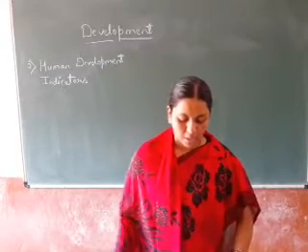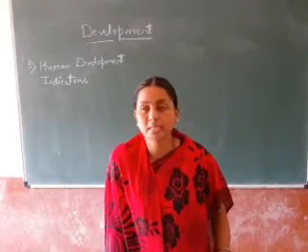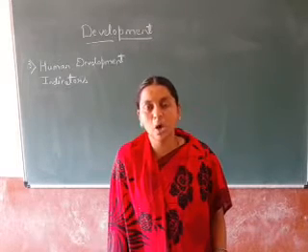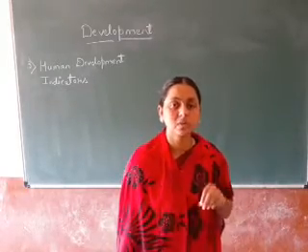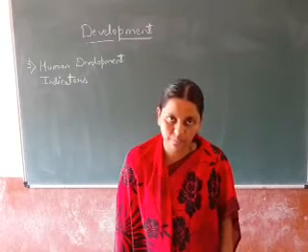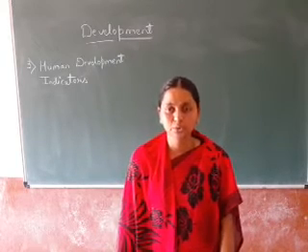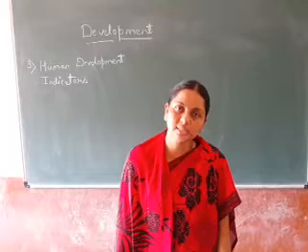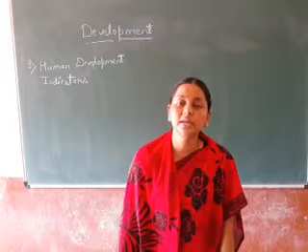So see here, human development indicators: how can we say that a country has progressed or is developed? When the citizens of that country satisfy all their basic needs, understood? Basic needs means food, shelter, clothing, proper health, education, social security, equal opportunities. When they satisfy all these needs, at that time only we can say that this country is developed.